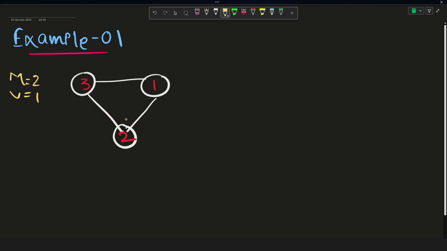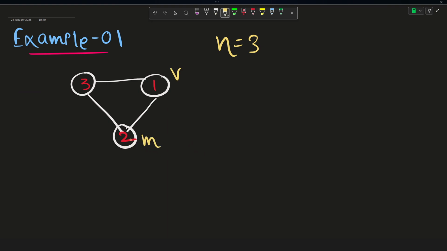This is the very first example given in the problem statement. In this example there are a total of 3 cities, that is n is equal to 3, and there are 3 roads also. So 3 cities and 3 bidirectional roads between them. Initially the police, that is Marcel, is present at the second city, and the thief, Valerio, is present at the first city. Let me mark this properly: Marcel is in this second city and Valerio is in this first city.